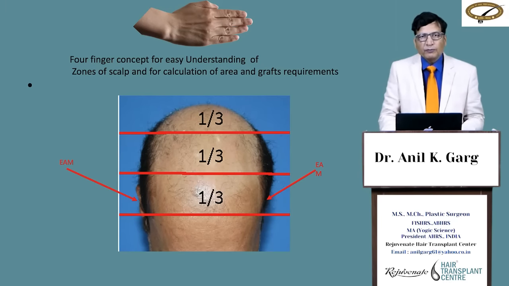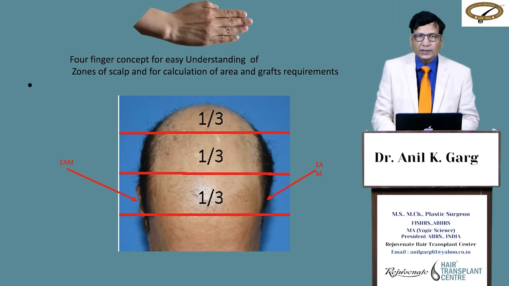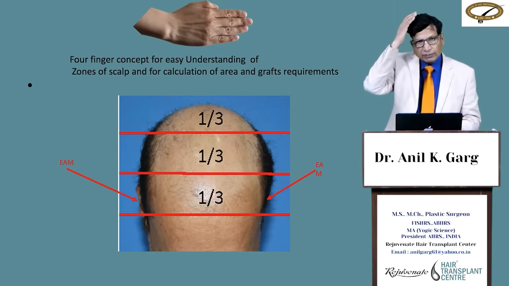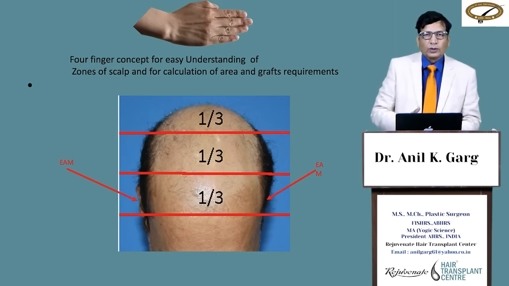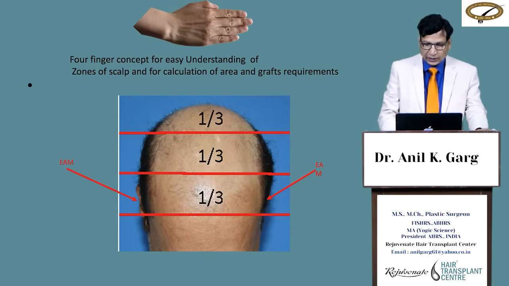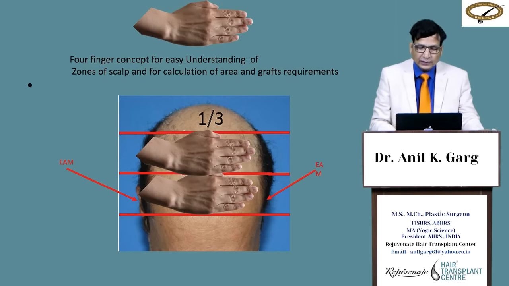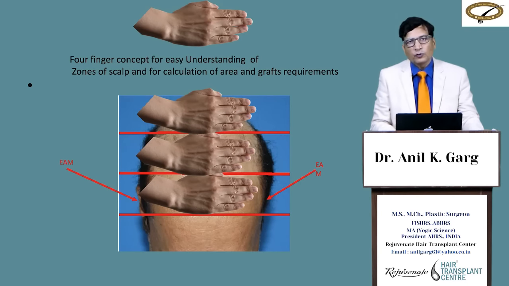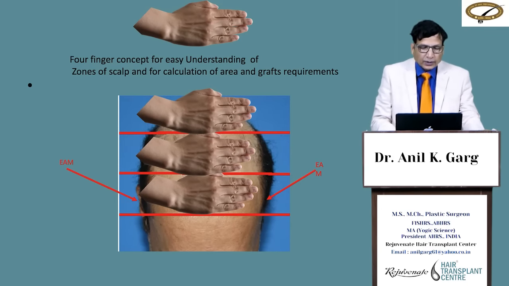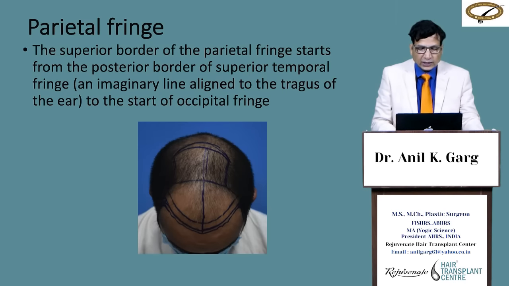To simplify, I have brought the concept of forefinger to understand and to explain to the patient. The entire balding scalp can be divided into front forefinger, middle forefinger, and backside forefinger. Let us see, this is the front forefinger, this is the middle forefinger, and this is the crown area, which is also a forefinger broad.